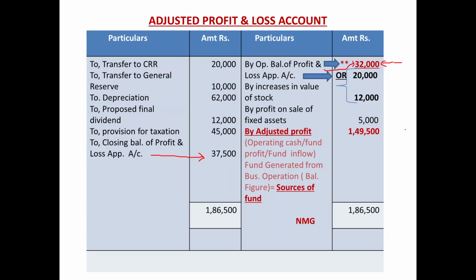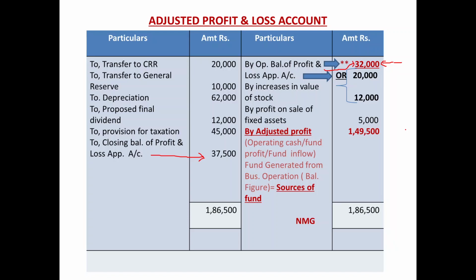GP will get reduced by 12,000 because the remaining items remain the same.